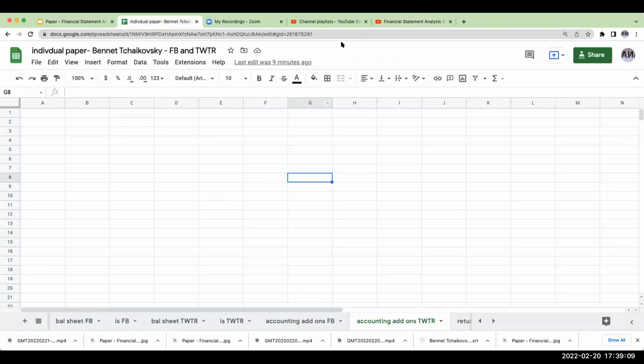So let's go ahead and take a look at the accounting add-ons. And this is how, if you're taking my class, I want you to go through and identify them. So what is an operating lease? An operating lease